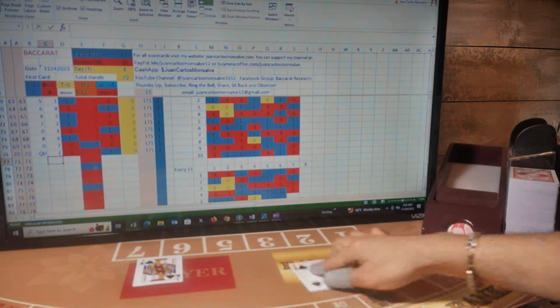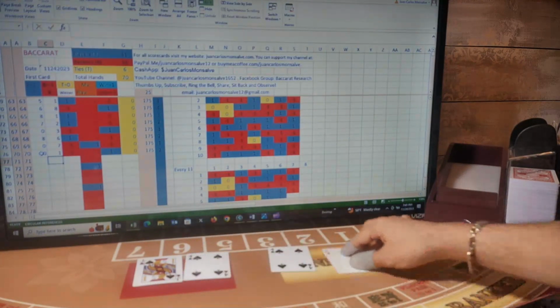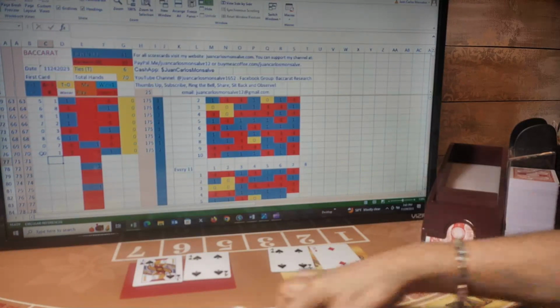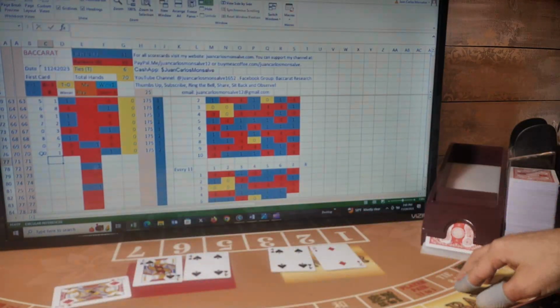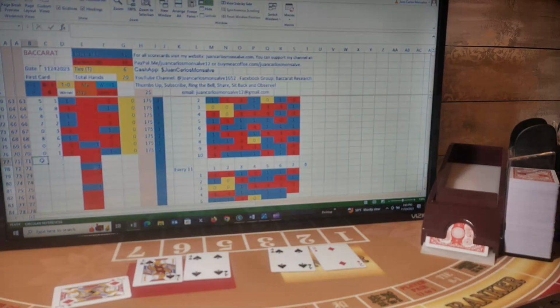First card for player, first card for banker, second card for player, second card for banker. Player has a 4 and gets a third card. The third card is a 0, and banker has a 6, and no more card for banker. So 4 player, 6 banker. So this is a banker hand. I was betting banker. I won this hand.